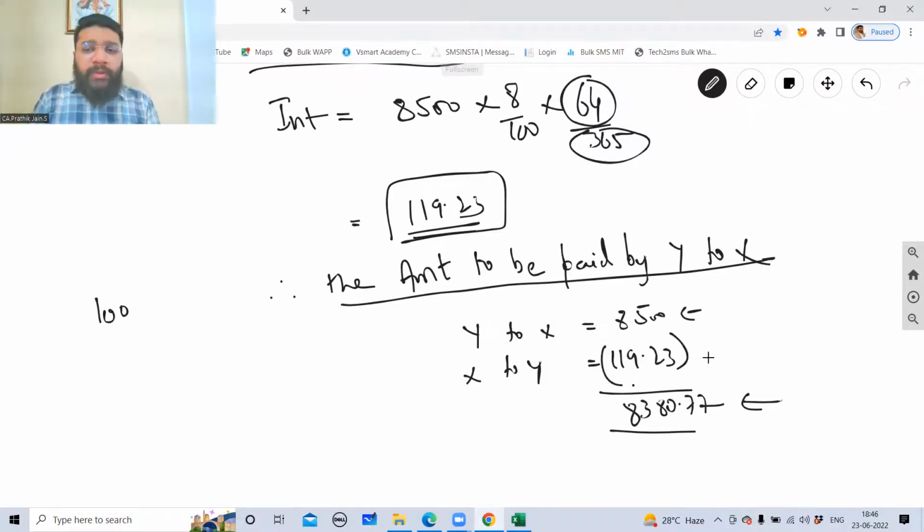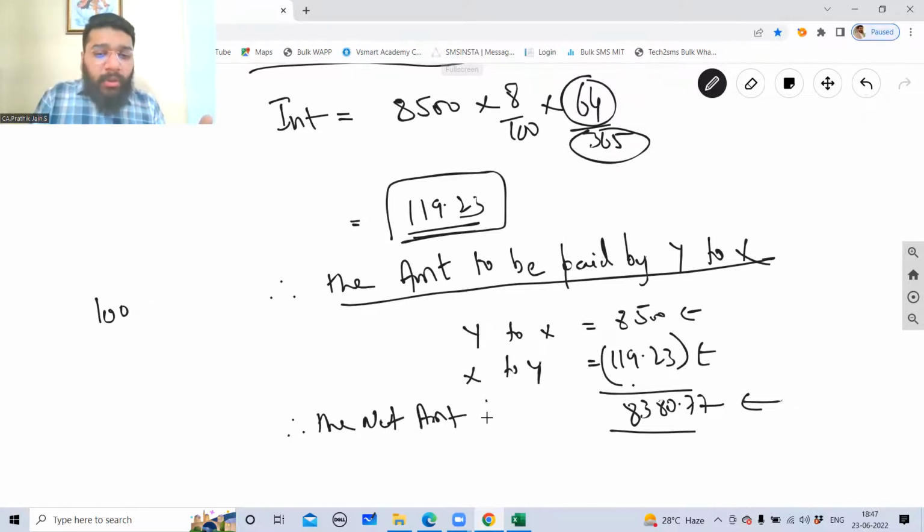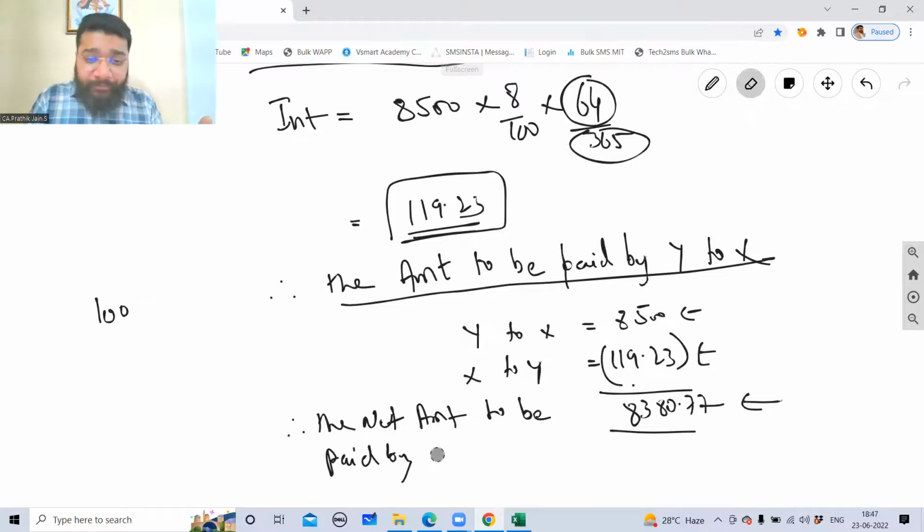Correct. So if you want to round off this also, you can do round off for this. Nothing hard and fast. But in the textbook, since you have not done round off or round up, we are following the same rule. Are you able to follow? So 8380. Therefore, the net amount to be paid by Y to X is this.